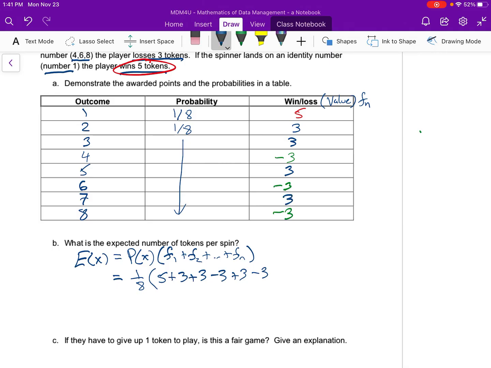That should be 3. And if I do that, then I add up all of those values. I only have to multiply it by 1 probability because it's going to be the same. So if I add them up, I should get 8. Pretty sure that's right. And then if I multiply that by 1 over 8, that's easy. That just becomes 1. So what that means is, therefore, the expected value,